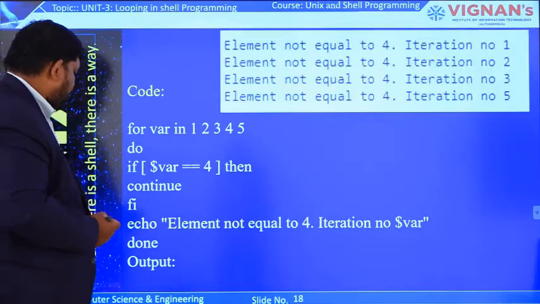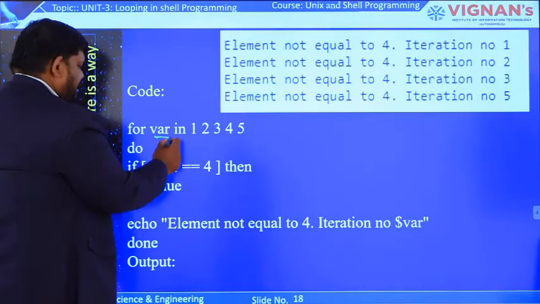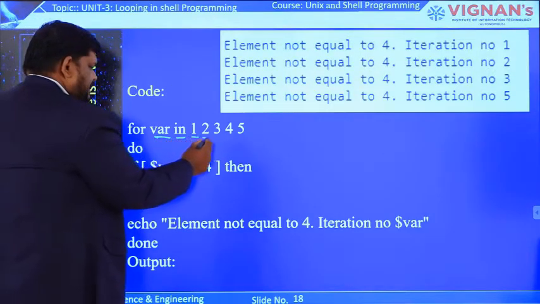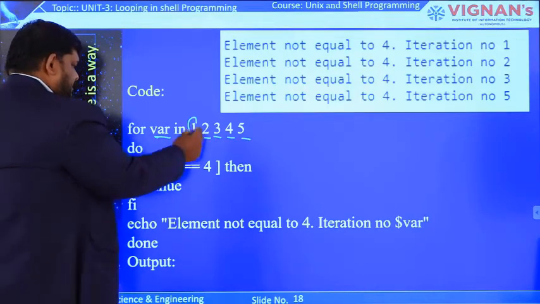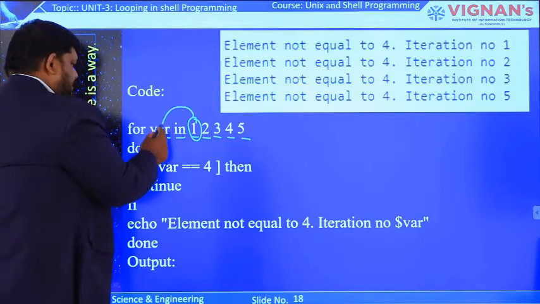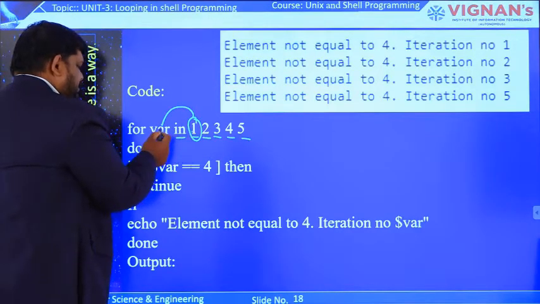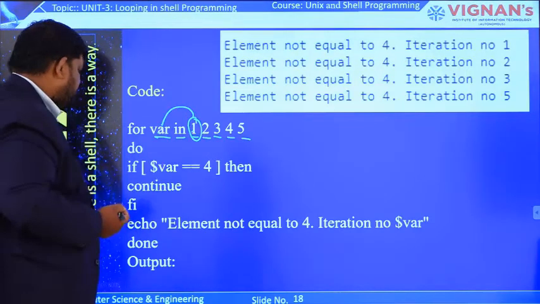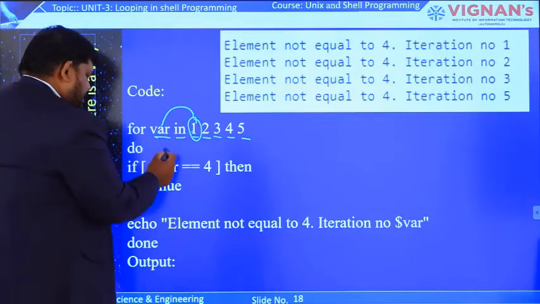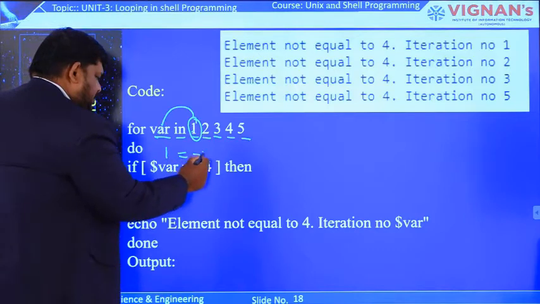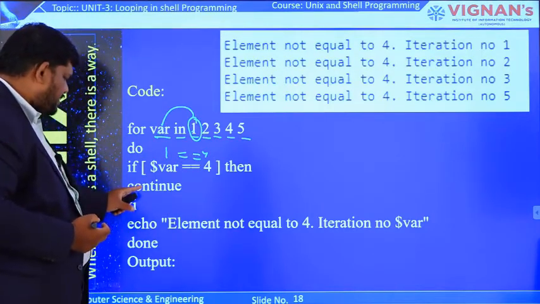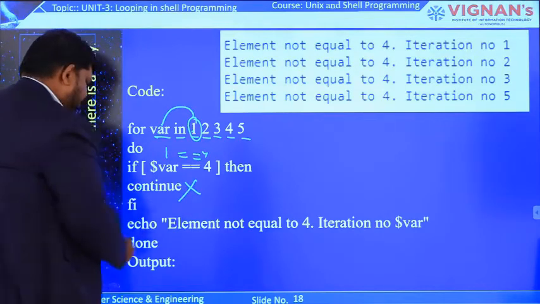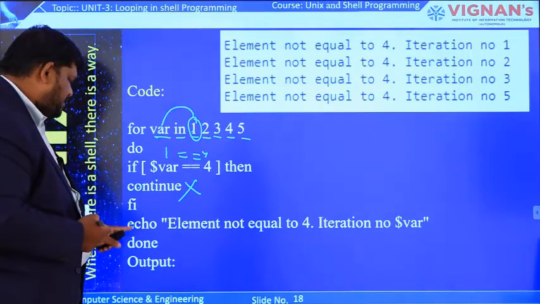Here in this program, for var in, these are the items present in the variable list. First, the variable takes the first item, so the value of var is 1. Now it checks whether 1 is equal to 4. The answer is false. That's why continue will not execute.